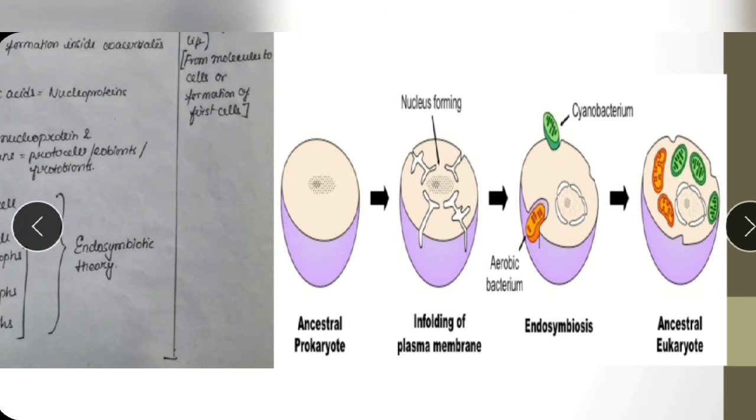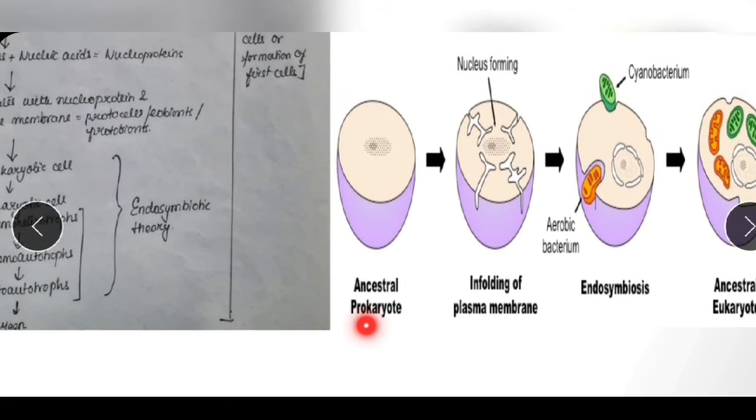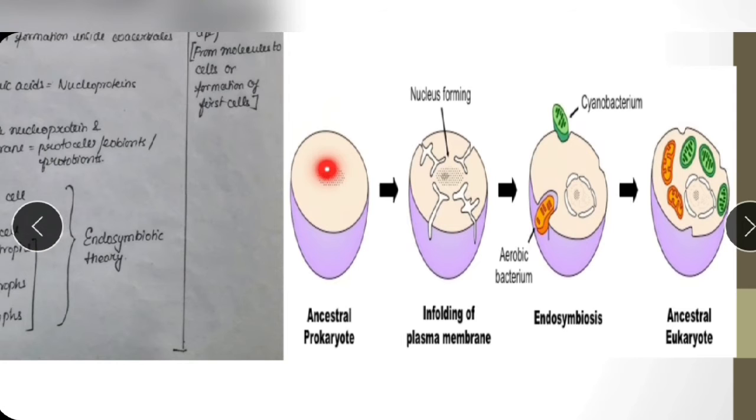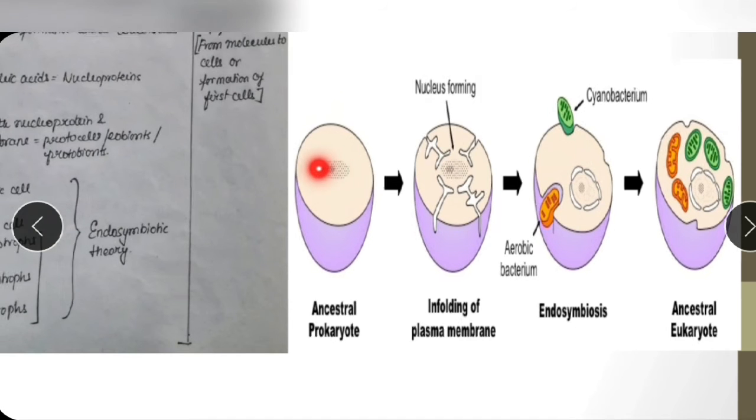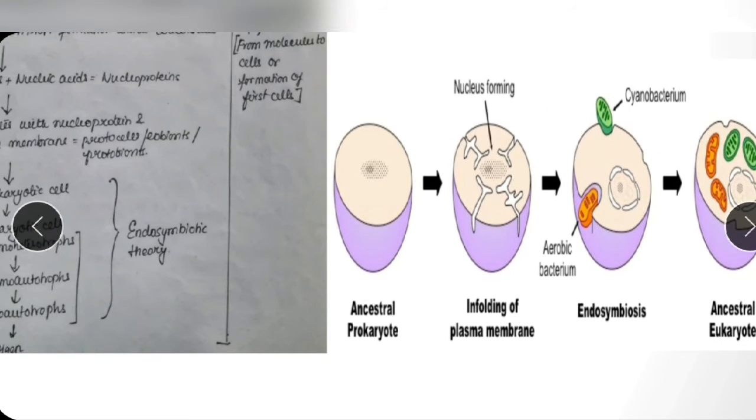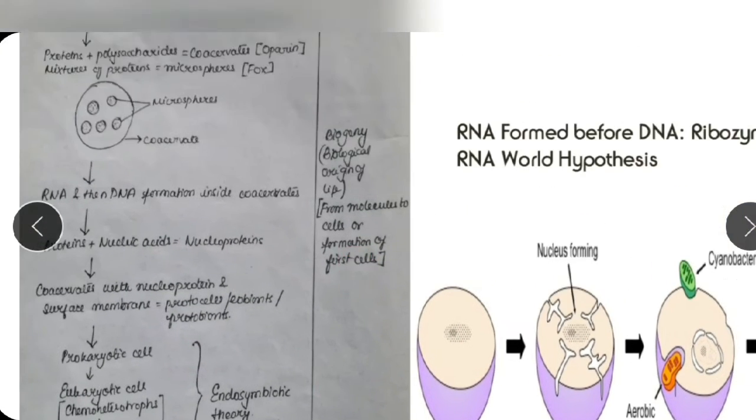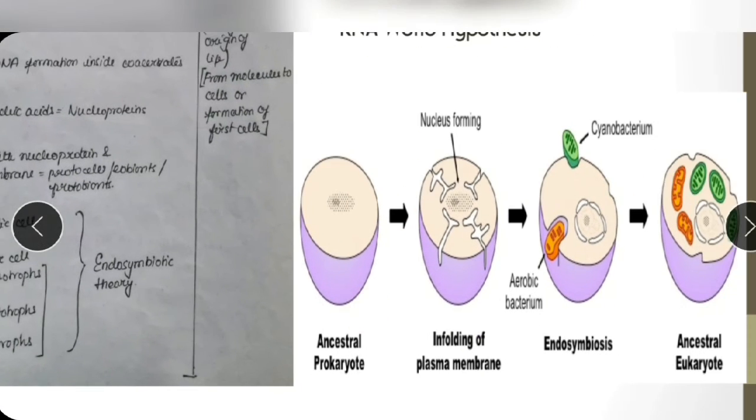So there was a theory called the endosymbiotic theory. According to that, there was an ancestral prokaryote. In the ancestral prokaryote, there was just the nucleic acid and there was a covering outside, like we see in the coacervates. The coacervates are primitive to the prokaryotic cells, and in the next step they form the ancestral prokaryote.